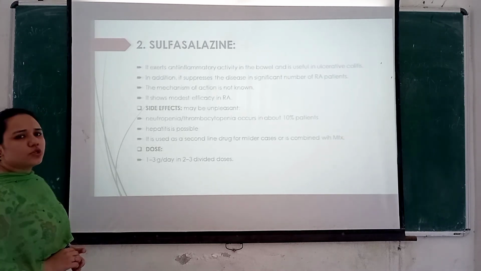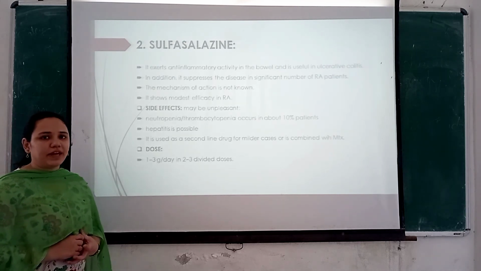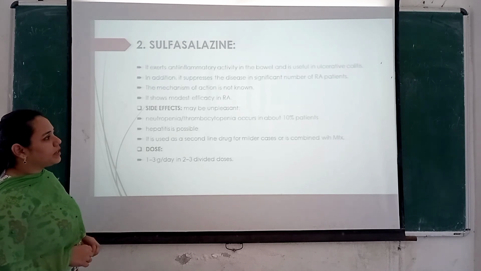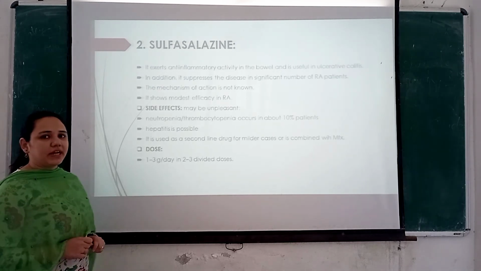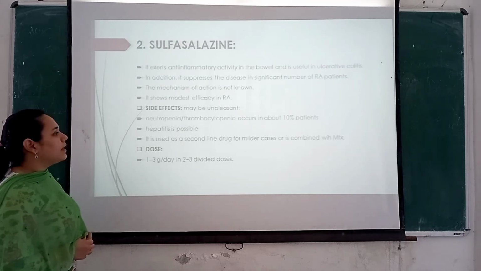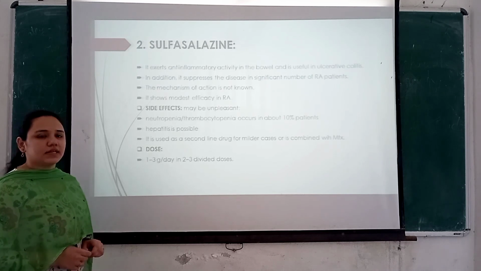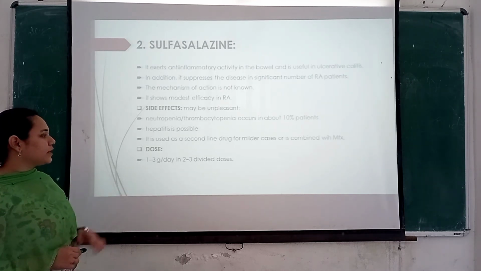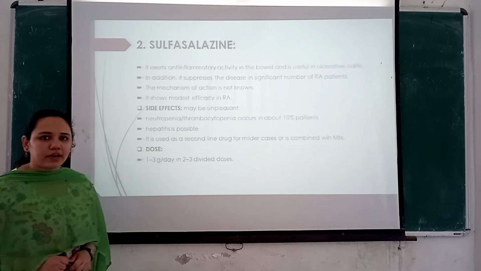It shows modest efficacy, and the side effects can be unpleasant. They include neutropenia and thrombocytopenia, which are seen in about 10% of the patients. Hepatitis is also possible, and it is used as a second line drug for mild cases, or it is combined with methotrexate. The dose includes 1 to 3 grams per day in 2 to 3 divided doses.